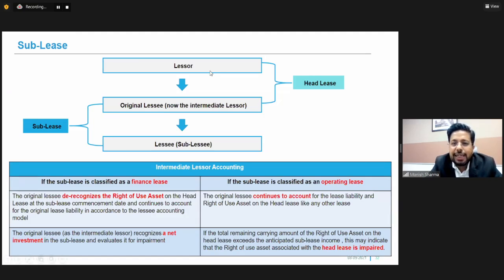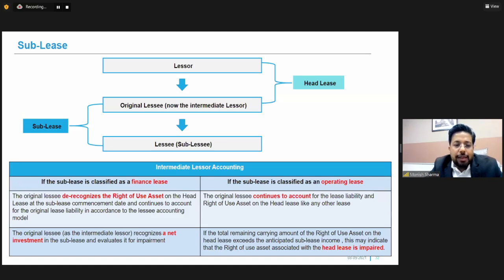So this initial lessor and lessee are considered as the head lease, and the subleasing is considered as a sublease. Now let us see what will be the accounting for this intermediate lessor. Now, if the sublease is classified as a finance lease, so there could be two aspects. One is either it's a finance lease or an operating lease.